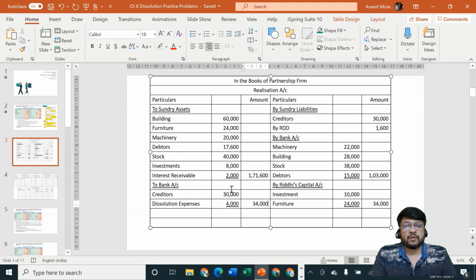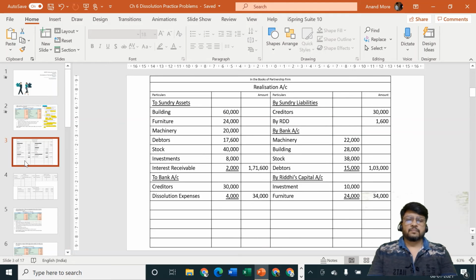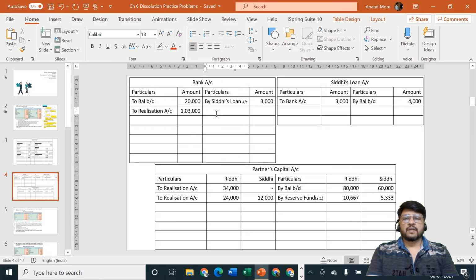That is what we have done for creditors here. We have paid the creditors at book value of rupees 30,000 because the problem was silent. We will not accept creditors, that is paraya dhan, to remain unpaid. We will have to always pay the outsiders liabilities. Is it okay? So we should consider second effect, bank account credit side by realization